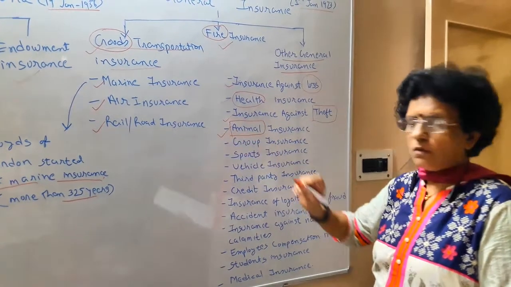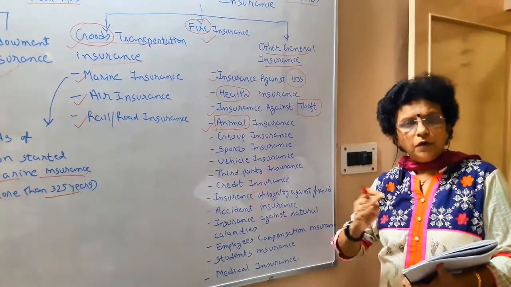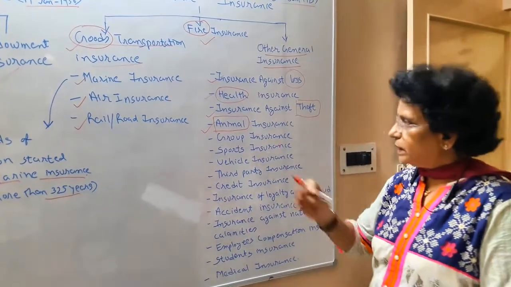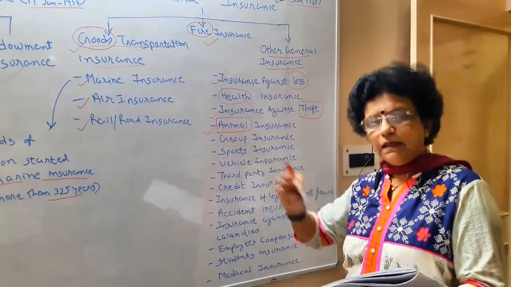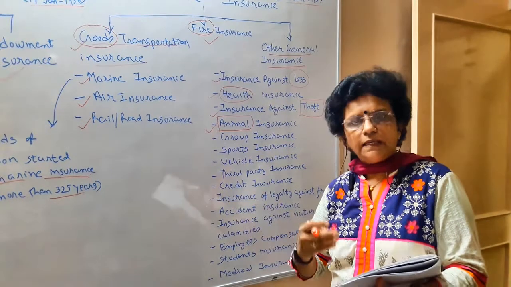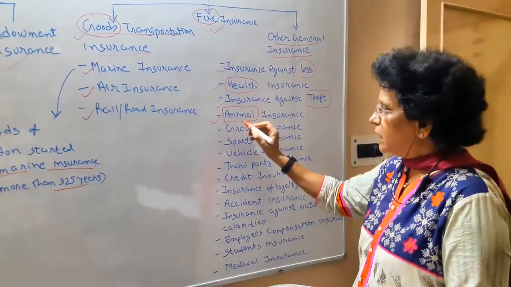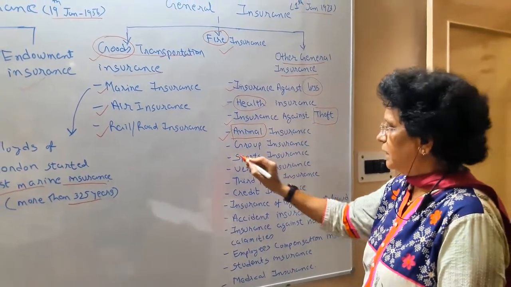The businessmen doing business of animal husbandry or poultry farming or fishery or cattle rearing, their main asset is the animals. And again, the life of an animal is also like the life of a person. We never know what happens at what time. So animal value is to be protected with animal insurance.